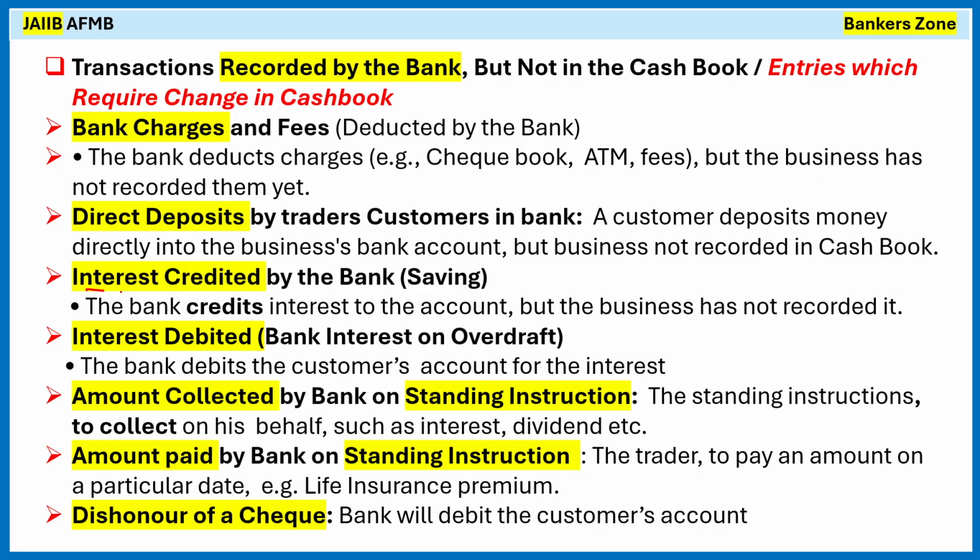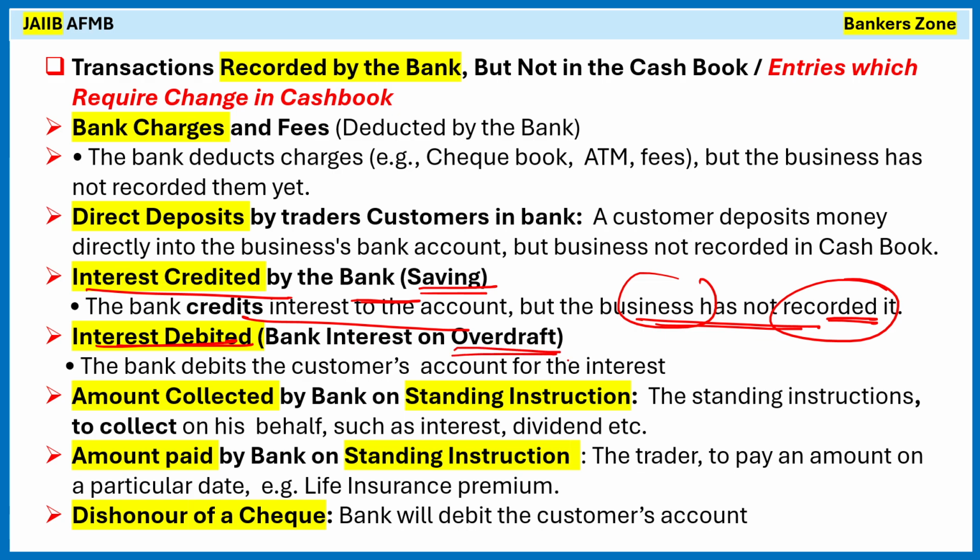Third is the interest credited by the bank. So in case of a savings account, right, we get interest from the bank. So the bank will credit that interest to the savings account. But however, the business is not aware about it, right? So the business has not recorded it into the cash book. That's why there is a difference. The interest debited, in case there is an OD. OD means overdraft. If the business has taken some loan in the form of overdraft, right? So the bank will debit the interest, right? It is our expense. So the bank will debit the interest, but that is not recorded into the cash book of the trader, the businessman's or accountant's cash book. That's why there is a difference.